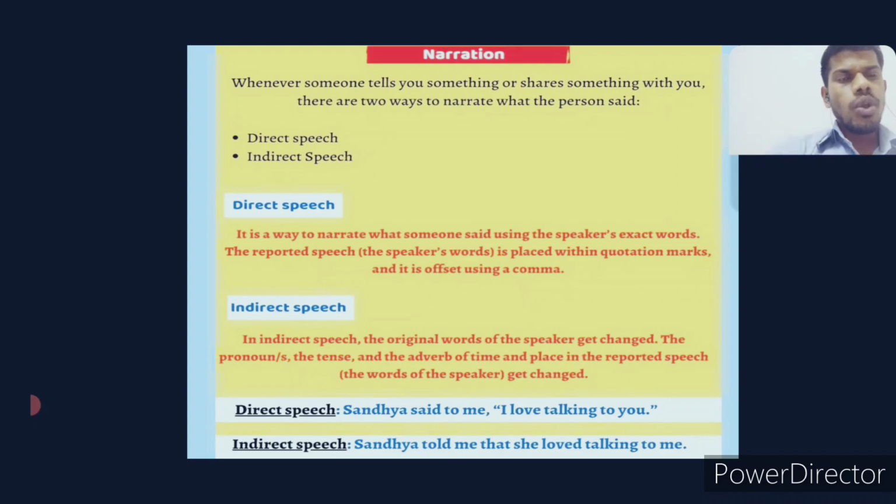In direct speech, we need to note that it is placed within double inverted commas with an offset comma. And in indirect speech, the original words of the speaker will be changed: the pronoun will change, the tense will change, and the adverb of time also gets changed. Below there is an example, just notice that.